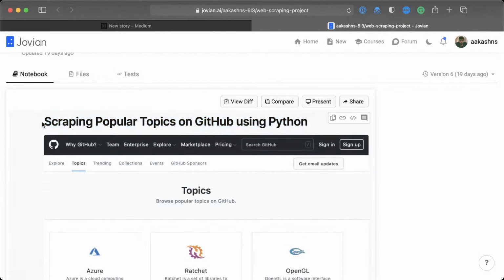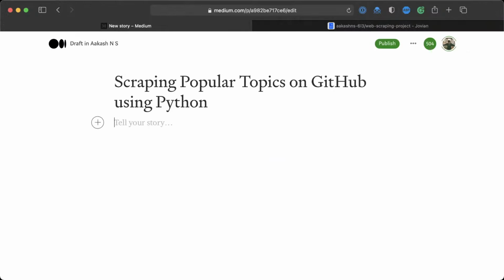Let's say if we just said web scraping with Python, that would not be a good title because here you're not being specific. Is this a tutorial? Is this a project? On the other hand, when you say web scraping GitHub projects, web scraping popular topics on GitHub with Python, that becomes a lot more interesting.